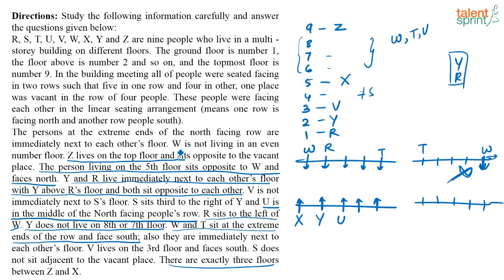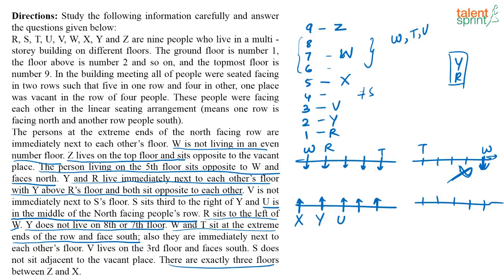Now if you look at W, they are saying W is not living on an even numbered floor. So W definitely should be here, right? W should live on an odd numbered floor, and the only odd numbered floor left is 7. So this has to be W, and now we are left to fill T, U and S. So let's wait for that.